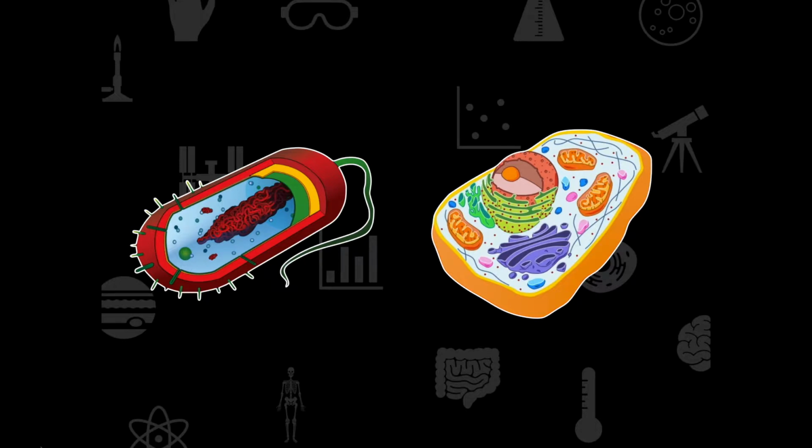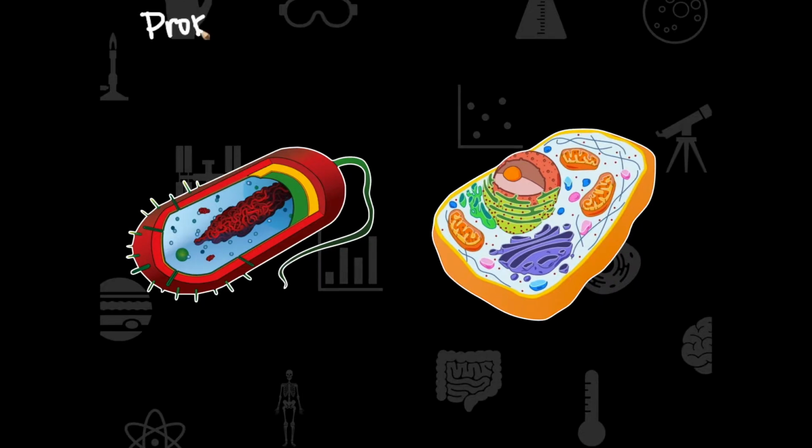So if we're looking at these two cells here, what we can see are a variety of different things. The biggest thing that we're seeing here, though, is the fact that we have specialized membrane-bound organelles on the eukaryotic cell on the right. And if we look at this little bacterium here on the left, well, in this case, we do not have membrane-bound organelles, and we only have one cell here. Now, that one cell is going to remain as that single organism, whereas the eukaryotic cell on the right is going to form together with other cells and have specialized function, and it's going to allow for differentiation in that organism. Prokaryote, and then we have a eukaryote on the right here.